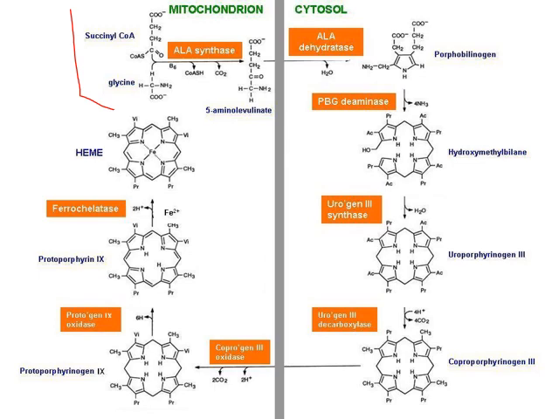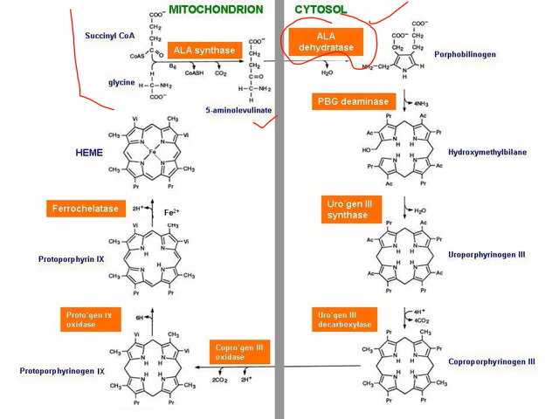Now this delta aminolevulinic acid enters into the cytoplasm. So, two molecules of delta aminolevulinic acid are condensed with the help of enzyme ALA dehydratase to form the first pyrrole ring, porphobilinogen. You can see the enzyme here is ALA dehydratase, and we are getting the first ring as porphobilinogen with the elimination of 2 molecules of water. And this is the second step.